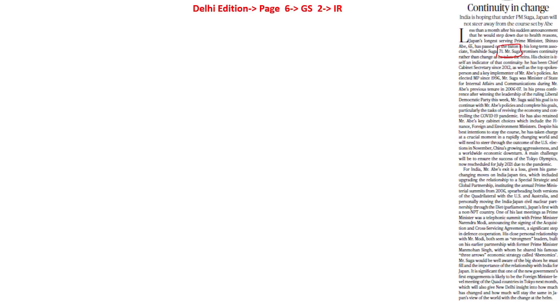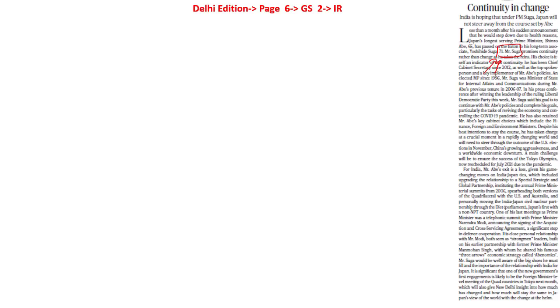In case that does really happen, that would be a major problem for India. India is looking for all the policies, programs and schemes taken by Shinzo Abe on the foreign level to be implemented and continued by Suga. In case he gets close to China, that will be a major issue according to India, so it will be watched closely.